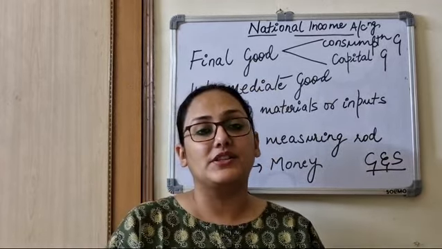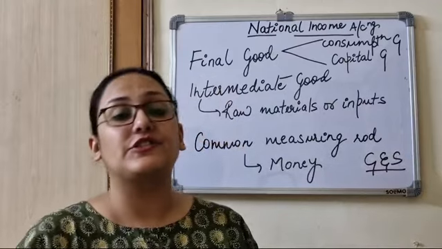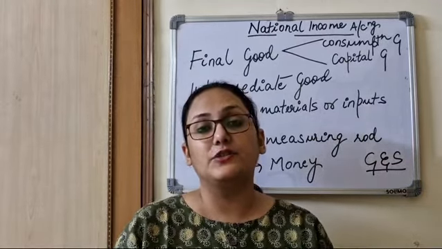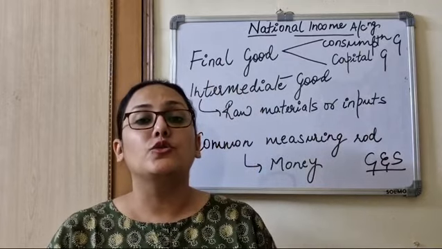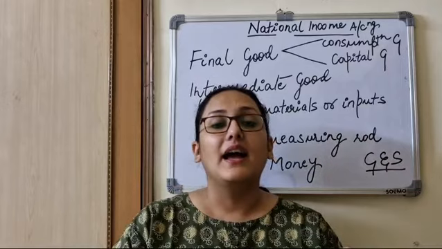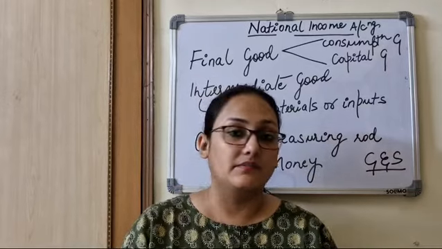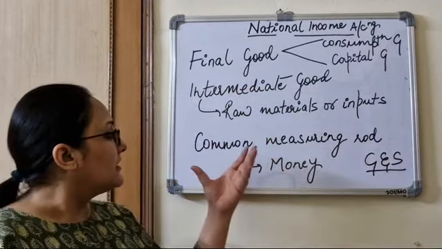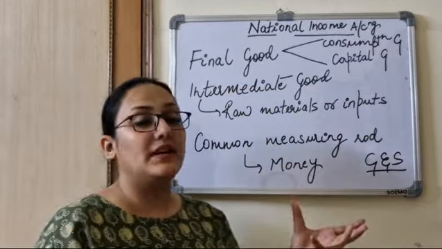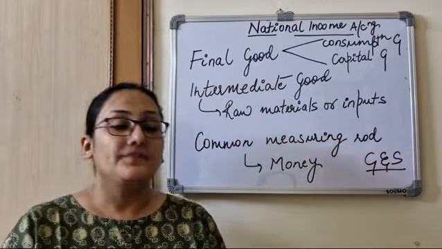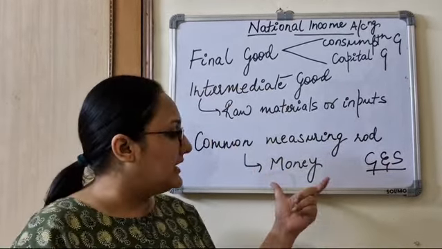This double coincidence of wants and other difficulties of not having a common measuring rod made it very difficult for society to have trade. Still trade was there, but it was limited, and because of the evolution of money, the common measuring rod, money helped in the flourishing of societies and trade.